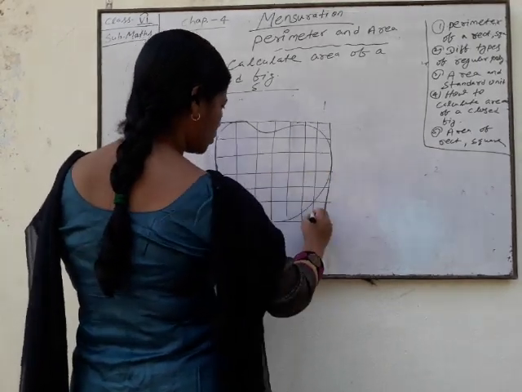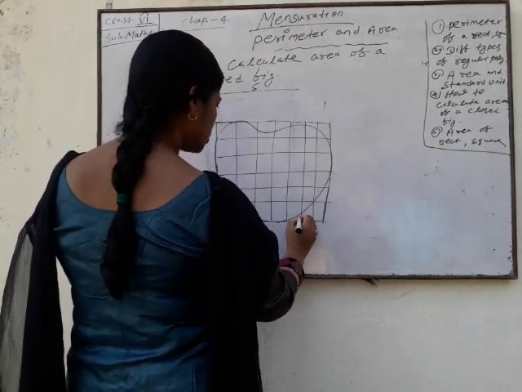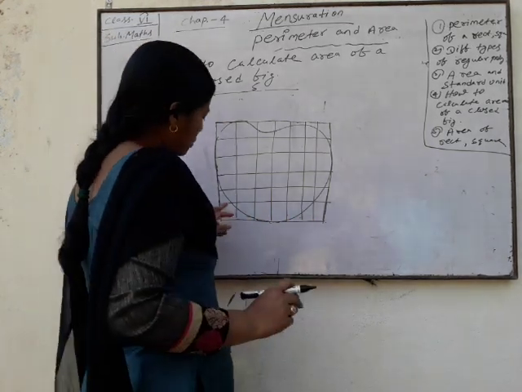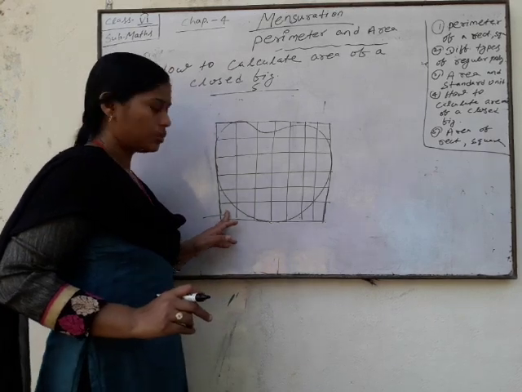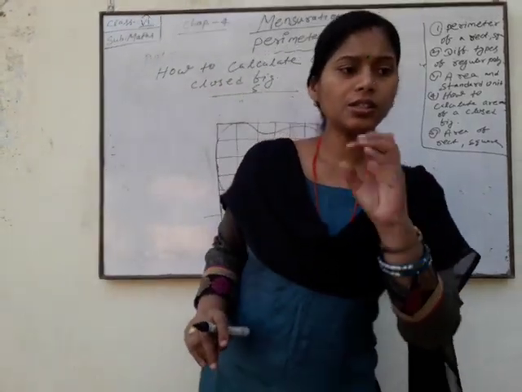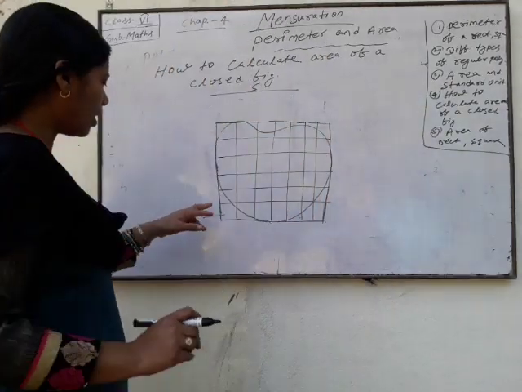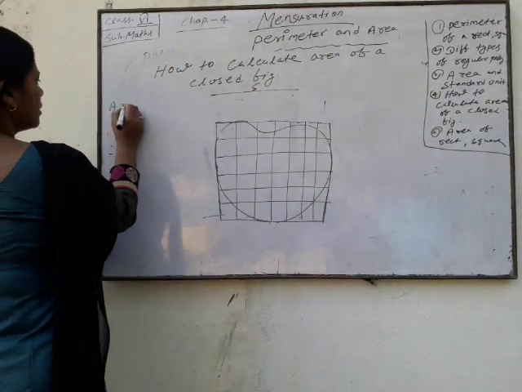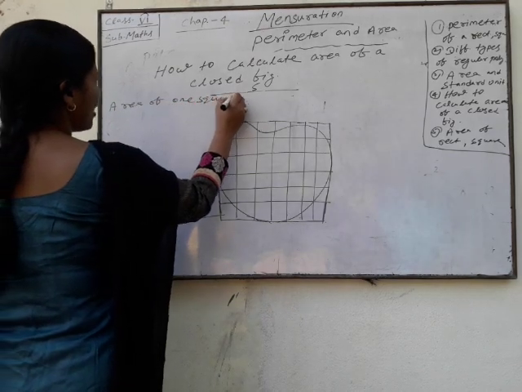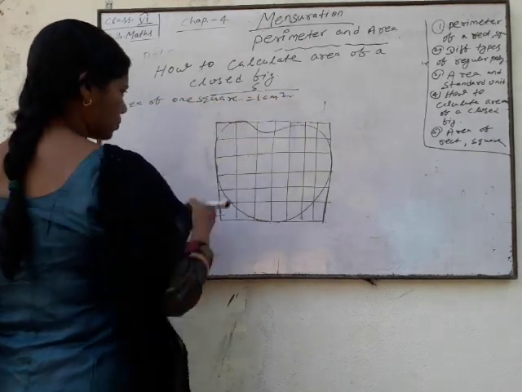I have plotted the graph paper. This is your graph, and this is the area of a small square whose side length is 1 cm. This is the area of one square. The area of one square is 1 centimeter square.